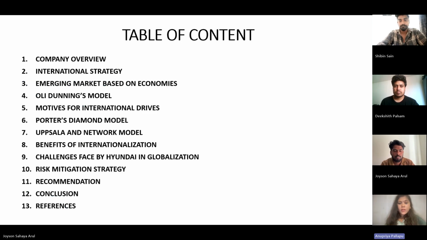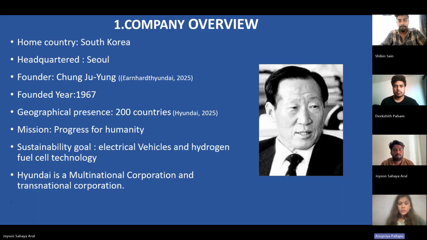So this is the table of contents. Here we can see the overview of the company Hyundai. So this is the company overview. Home country is South Korea, headquarters is Seoul. Founder Chung Ju Young. Founded year was 1967.